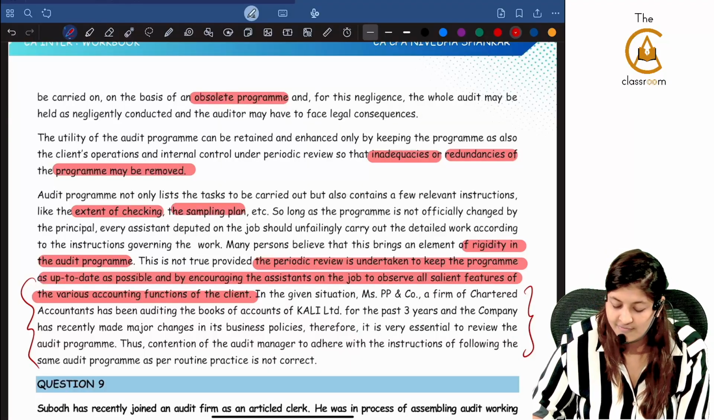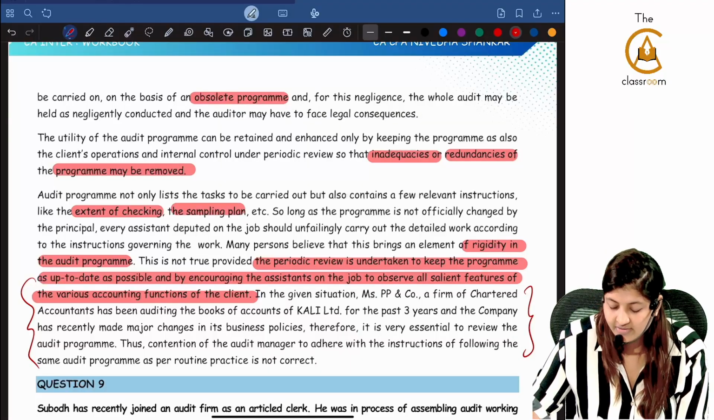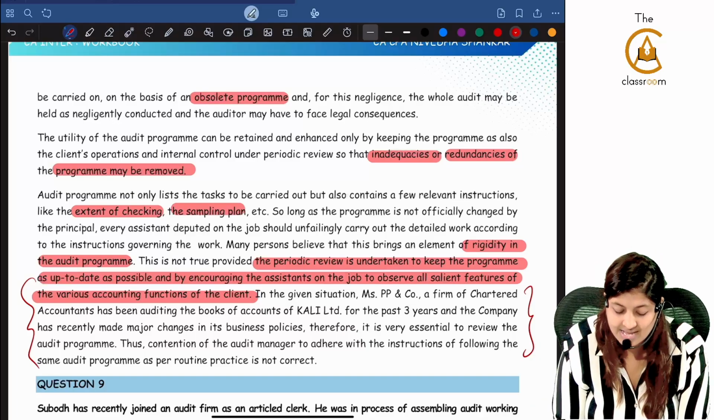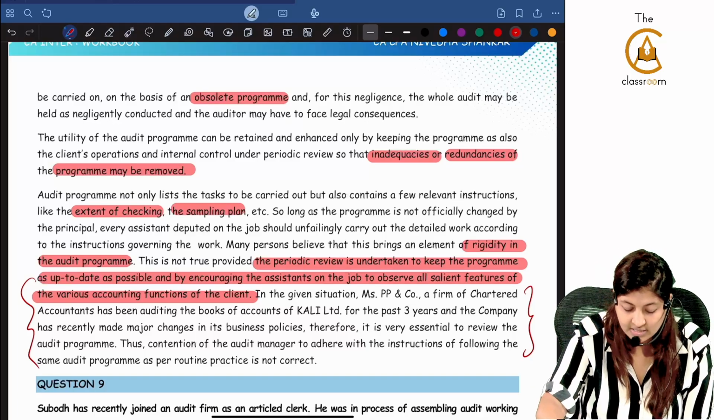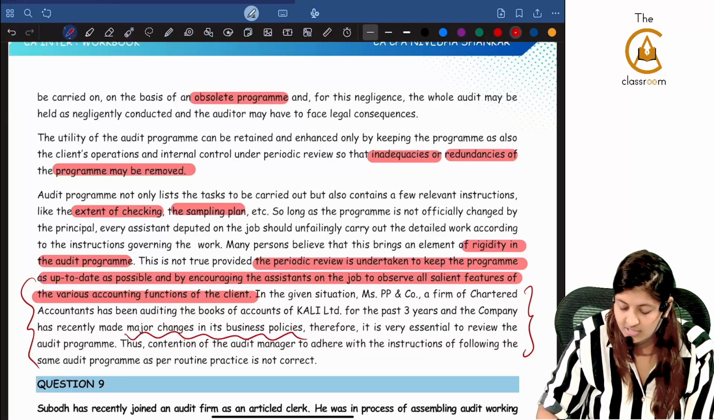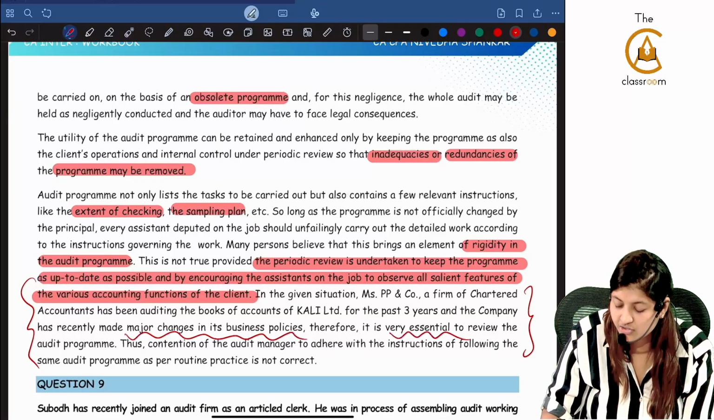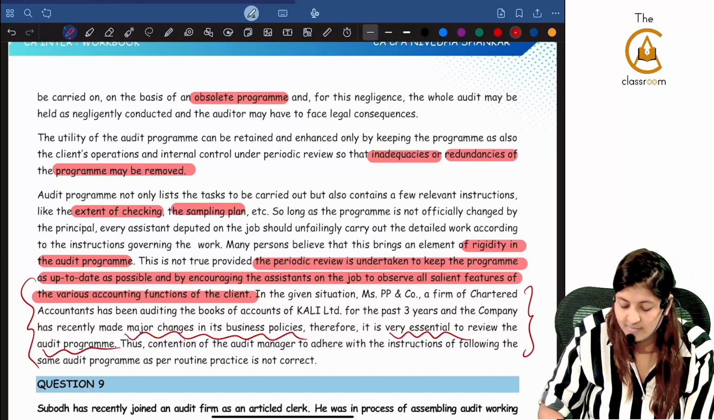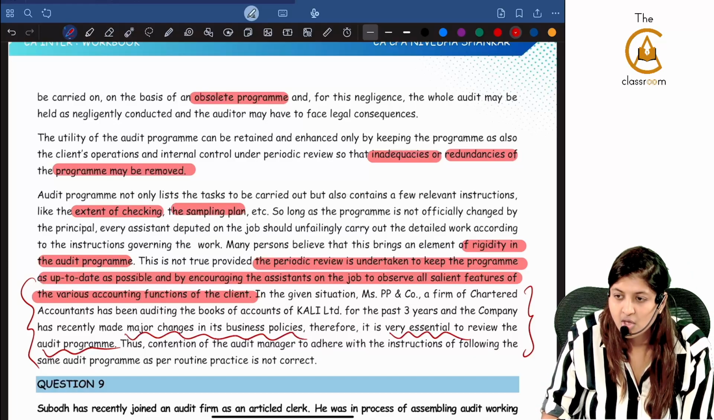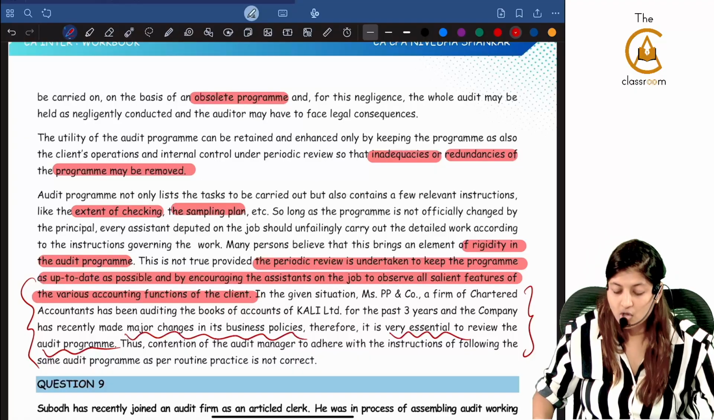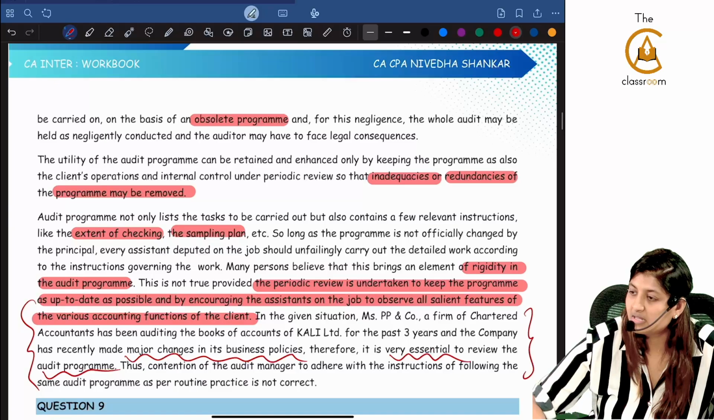Now coming to the facts and conclusion. In the given situation, Messrs. PP and Company, a firm of chartered accountants, has been auditing for the past 3 years, and the company has recently made major changes in its business policy. Therefore, it is very essential to review the audit program. Thus, the contention of the audit manager to adhere to the instructions of following the same audit program as per routine practice is not correct. How are you going to remember the points?